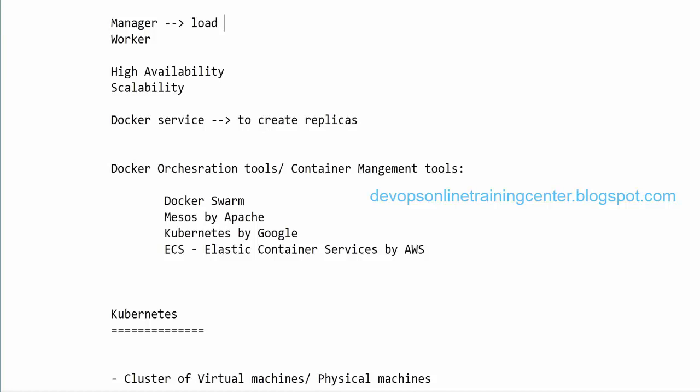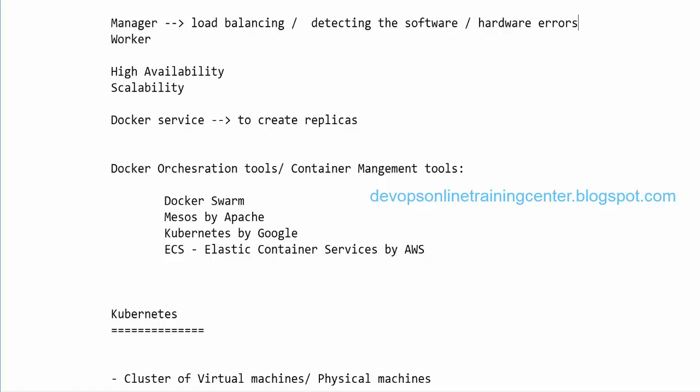So load balancing, and based on the incoming web traffic, spinning up the containers. All those things are done by the manager. Something like detecting the software or hardware errors. Who does this? All these things are done by the manager, right?